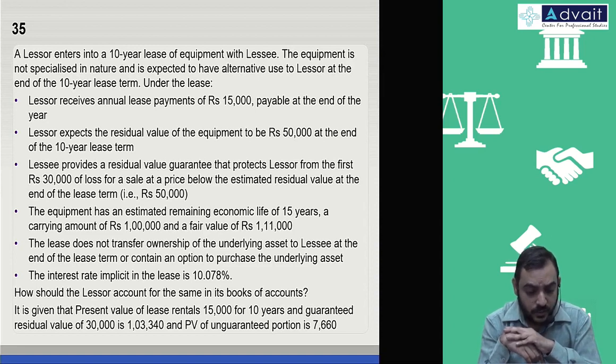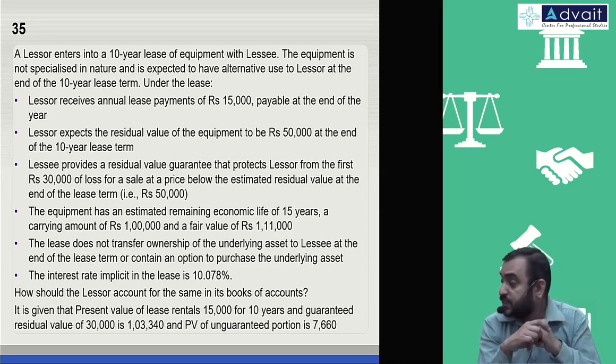Lessor receives an annual lease payment of 15,000 payable at the end of the year. Lessor expects a residual value of equipment of 50,000 at the end of the 10-year lease term. Lessee provides a residual value guarantee that protects the lessor from the first 30,000 of loss on sale at a price below the estimated value at the end of the lease term, that is 50,000.